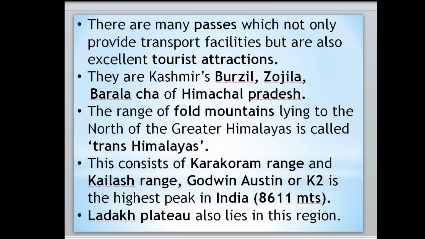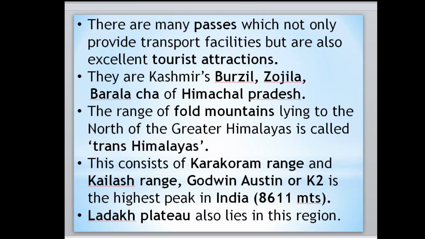Now move to Kashmir. Some examples of passes here are Burzil, Zojila, Baralacha, and in Himachal Pradesh. These are some passes. And the range of the fold mountains lying to the north of the Greater Himalaya is called the Trans Himalayas. This has the Karakoram range and the Kailas range.